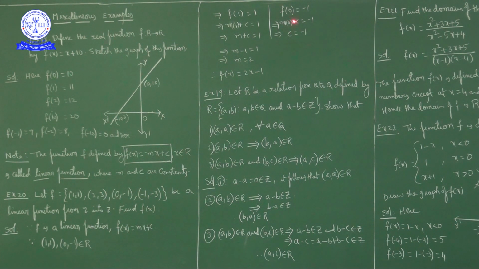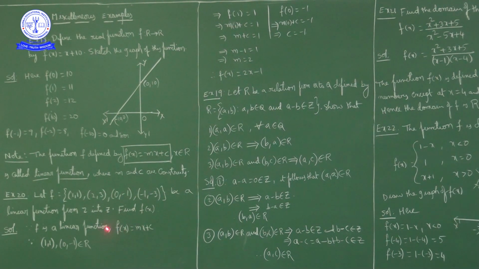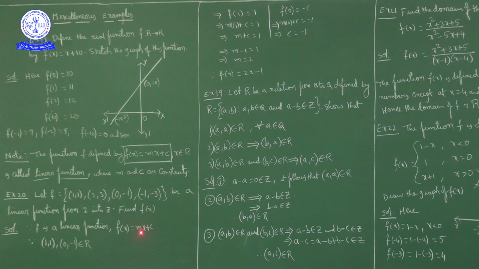Now if I substitute c value here, m plus c is equal to 1. So in place of c, I write minus 1, m minus 1 is equal to 1. So m is equal to how much? 2. M is equal to 2 and c is equal to minus 1. If I substitute here, what we get? Linear function f of x is equal to 2x minus 1.